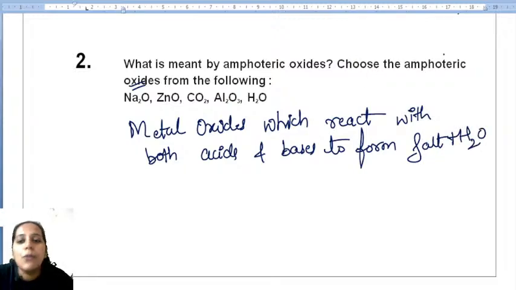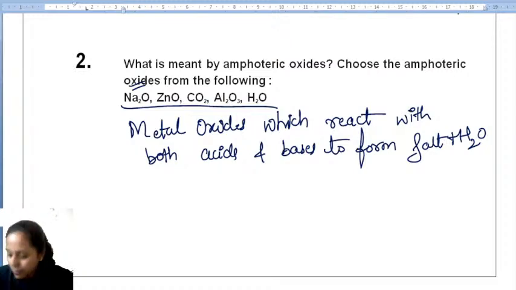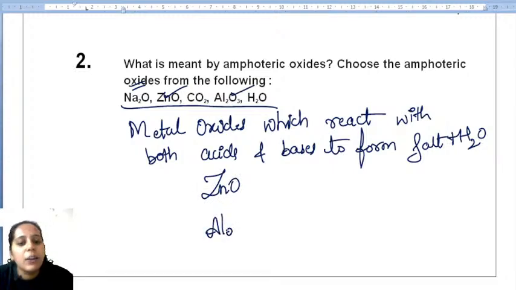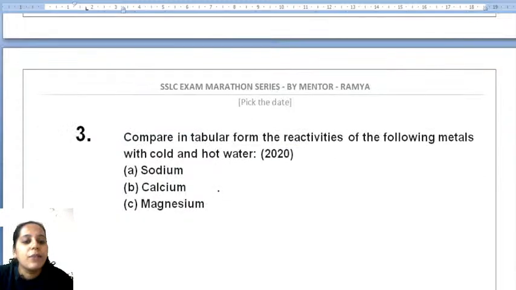So now choose the amphoteric oxide. Tell me students, which is the amphoteric oxide among these? If you are telling zinc oxide and aluminum oxide, yes, very good. Here they have given zinc oxide and aluminum oxide. These are the two examples of amphoteric oxide. Clear? So next we have a question.